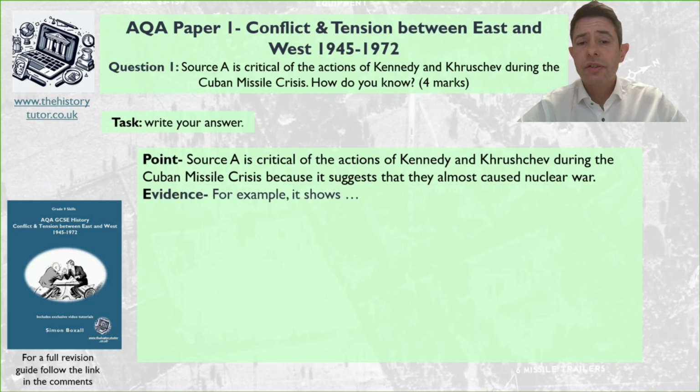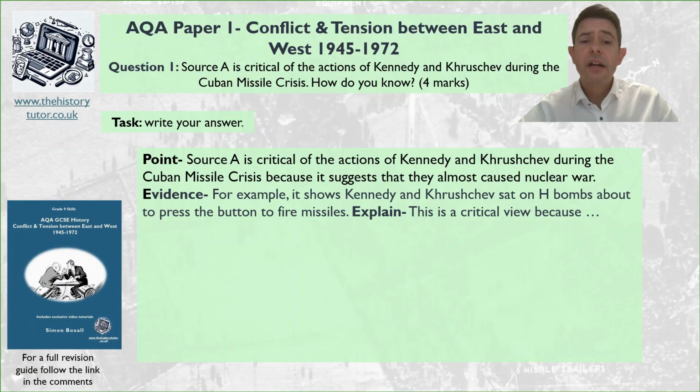Okay, so I've said source A is critical of the actions of Kennedy and Khrushchev during the Cuban Missile Crisis because it suggests they almost caused nuclear war. You could have a similar idea to that. That's the sort of message we have: fear of war, fear of mad, nuclear war, destruction of the world. So then we need some evidence from the source. Pause me now for a couple of minutes and fill in some key evidence, one sentence of key evidence from the source. Away you go.